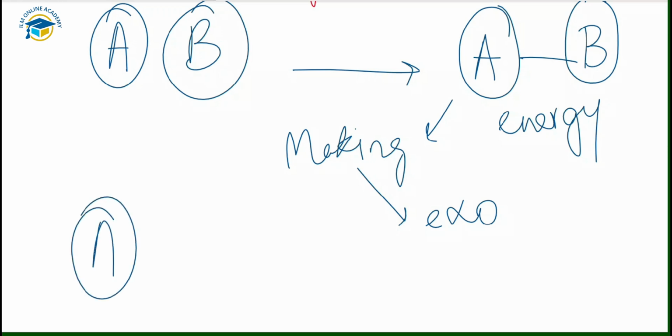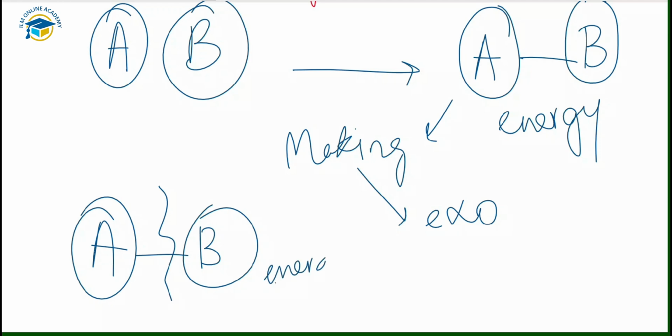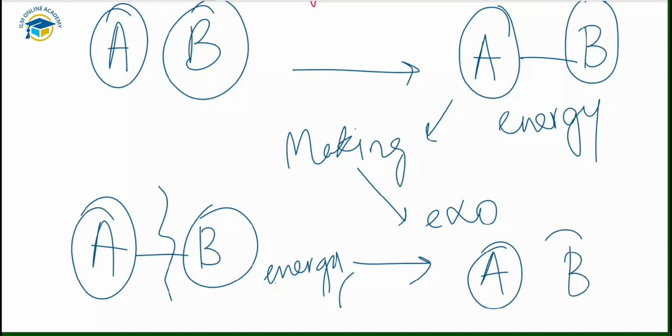When the bonds are broken down between these, like A and B reactant, energy is required to break the bond or to break the forces that are present between them. Energy is always required to break the forces that are present between the two reactants. So breaking the bonds is an endothermic reaction. So this is the summarization or memory aid for calculating the enthalpy change of the reaction. Making exo and breaking the bonds is an endothermic reaction.